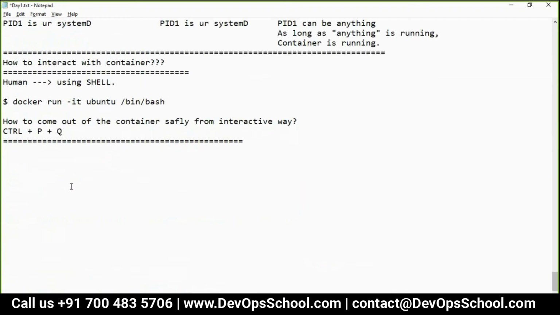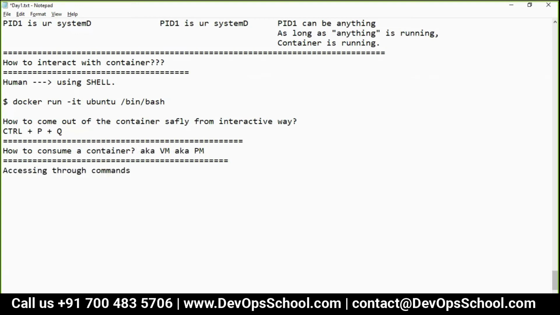Okay. So, guys, forget about consuming container. Why we are giving so much importance to the container, I don't understand. Because we should learn how to consume VM, aka physical machine. Simple. How do you consume? Do you know how to consume a VM and a physical machine? So you can access through PuTTY, access through command line. Okay? Command line.